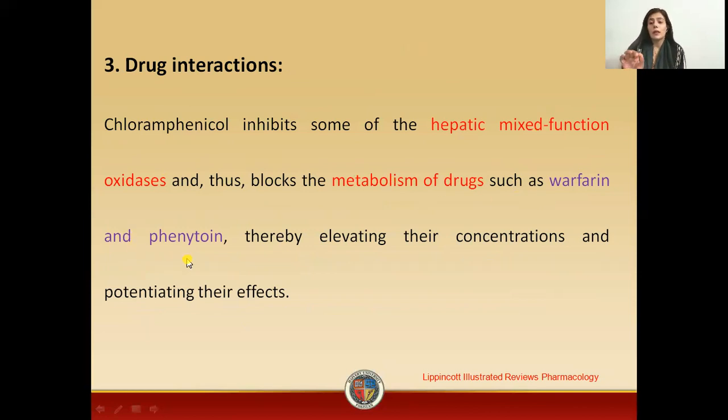So if the patient is taking chloramphenicol with warfarin or phenytoin, that is totally not indicated. If he is taking this combination, there are chances of accumulation of these drugs, and due to non-metabolism of these drugs, there will be adverse reactions.